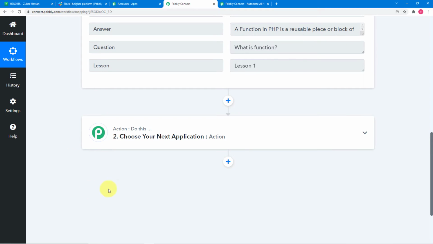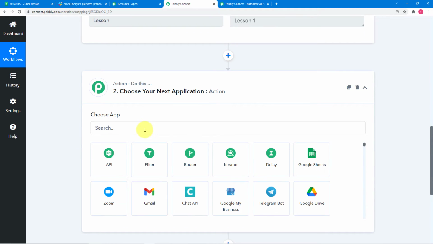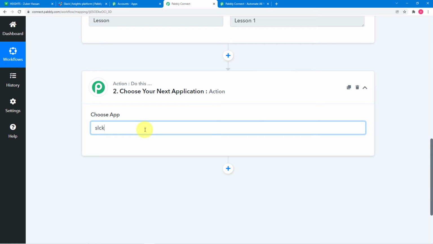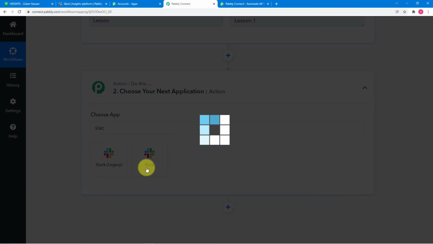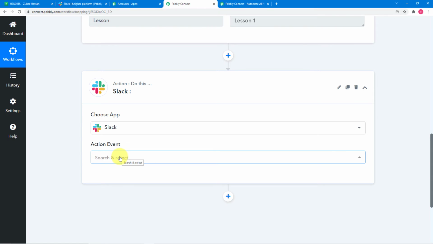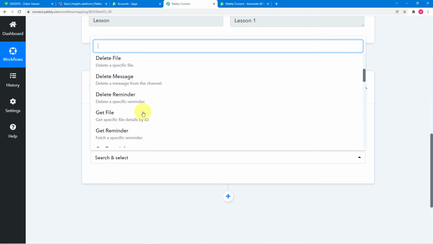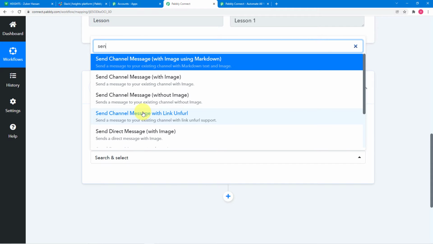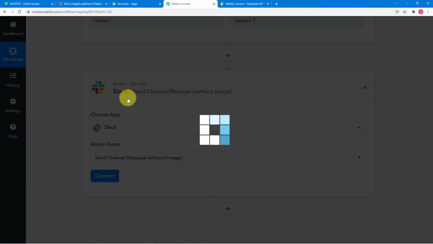Now we want to send this data as a channel message in Slack. What you have to do is click on this action window and select your action application, which is Slack. Then select the action event as send channel message. Let me show you: send channel message without image. Then click on this connect button.